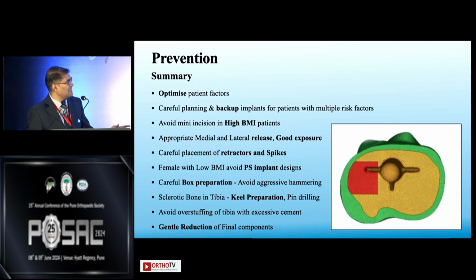Avoid the PS implant designs in low BMI female patients. Consider a CR design with an anterior stabilized poly. Careful box preparation. Avoid aggressive hammering. In sclerotic bone, use the weakening drill or the recip saw to weaken the sclerotic bone. Avoid overstuffing of the tibia with the cement that can cause blowout fractures. And gentle reduction of the final components will help us in reducing incidence of these fractures. Thank you.